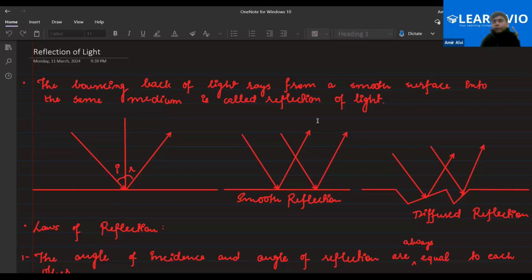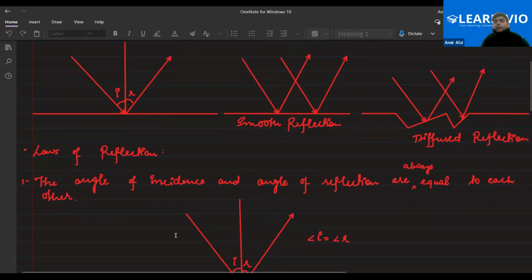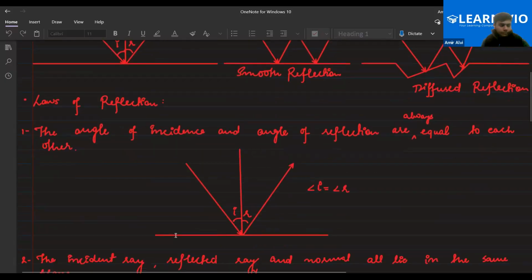We have two types of reflection, everyone. First one is smooth reflection. Second one is diffused reflection. What is smooth reflection? When the surface is smooth, the reflected light rays will be symmetrical. It means they would be parallel and predictable. But in diffused reflection, the surface will not be smooth. In that case, the reflected light rays will not be symmetrical. There is a possibility that they will go in different directions. Is that clear? Yes, sir.